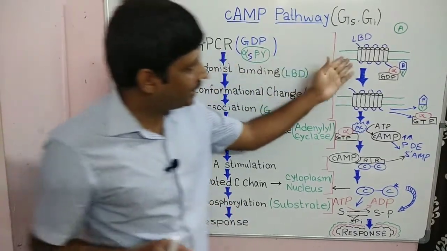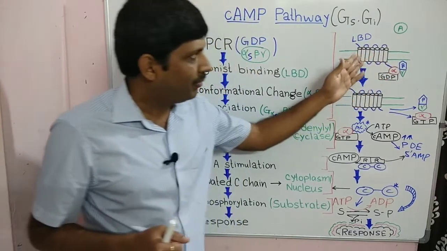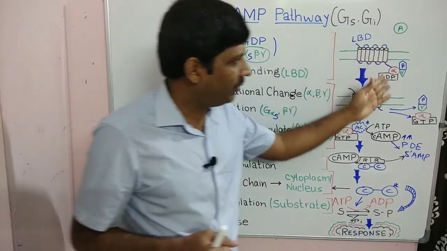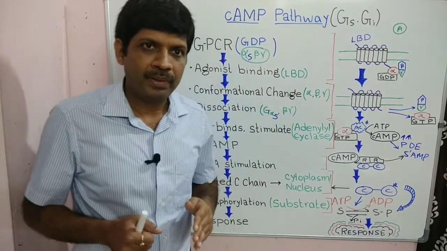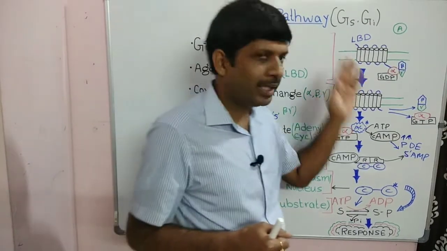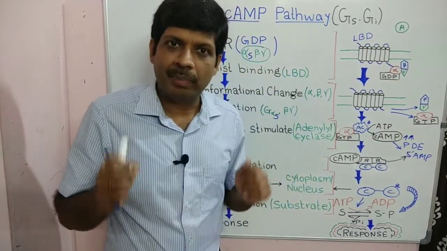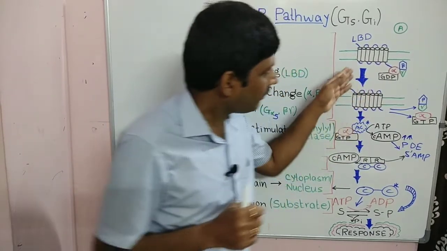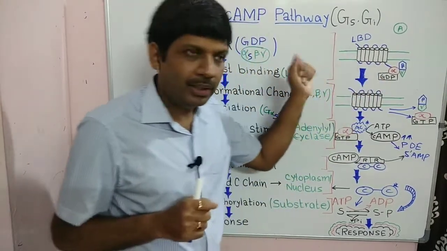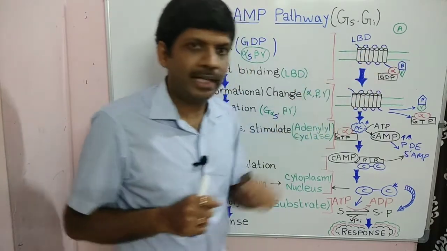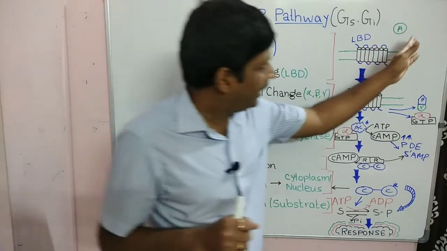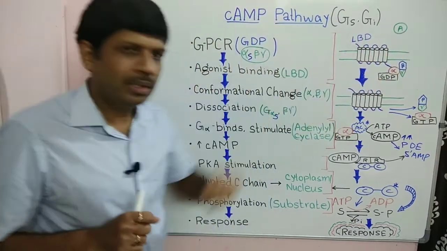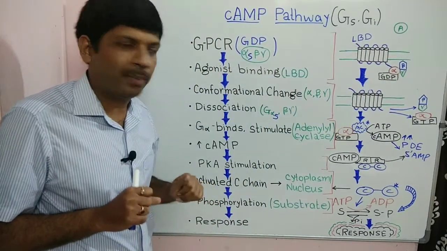So GPCR is there. In the GPCR, we have ligand binding domain and we have the effector domain. We already know that GPCR is a 7 transmembrane helical structure or serpentine structure, having two domains, one extracellular, one intracellular. The ligand or the agonist comes and binds to the receptor at the ligand binding domain.